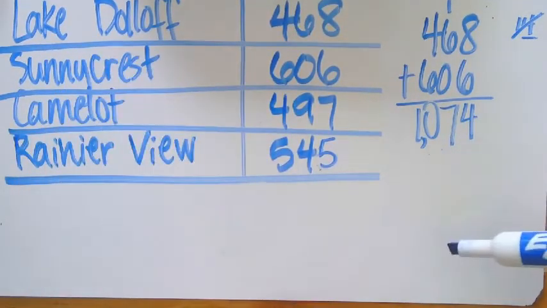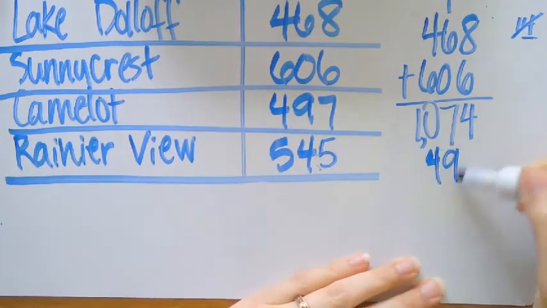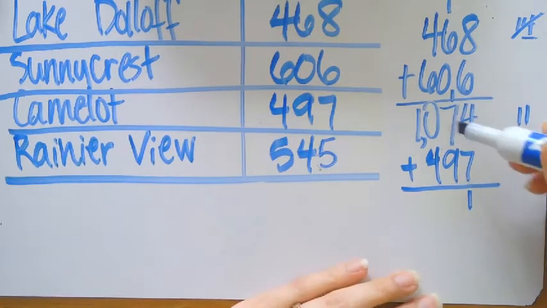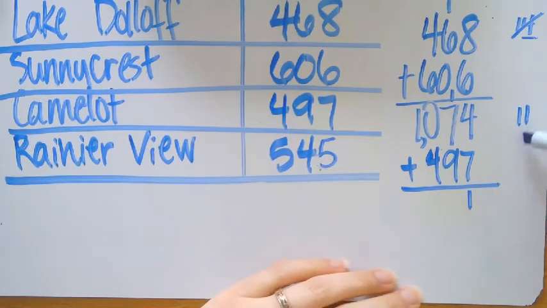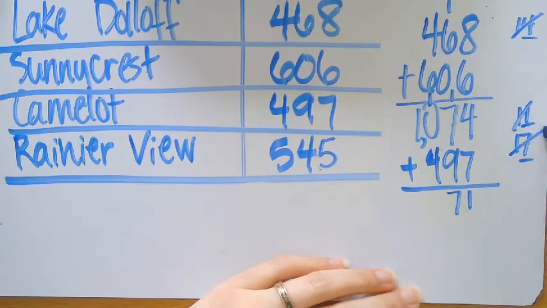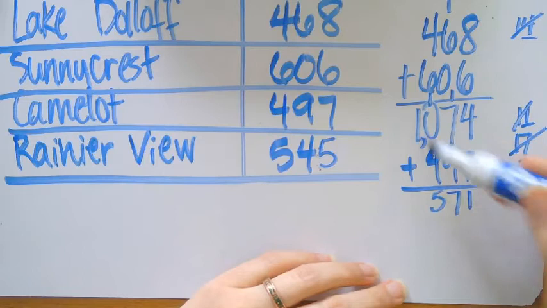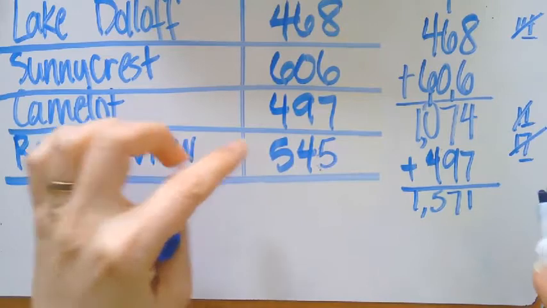So now I still need to add these 2. I can just add one at a time or just add these 2 and then add the total. So I'm just going to go ahead and add 497 here. 4 plus 7 is 11. 1 is in the ones place. Carry over that 1. 7 plus 9 is 16. Plus that 1 is 17. That's 17 in that ones place. Carry over that 1. And with that, 0 plus 4 is 4. Plus 1 is 5. 1 plus nothing, just bring down that 1. Here we go.